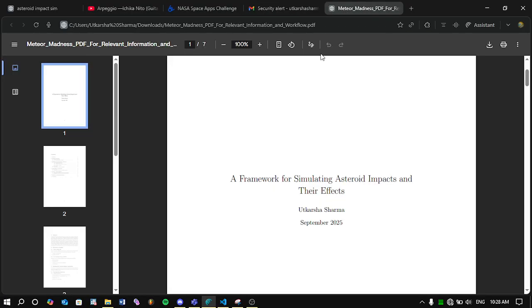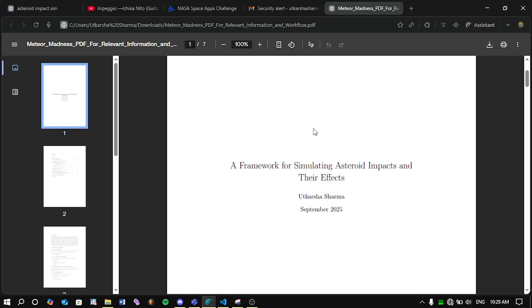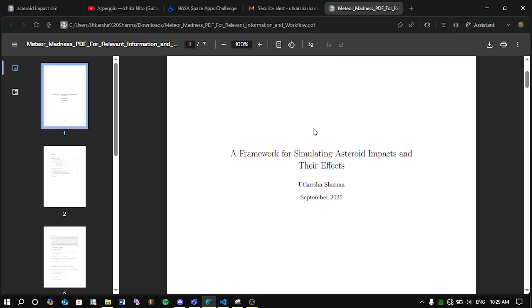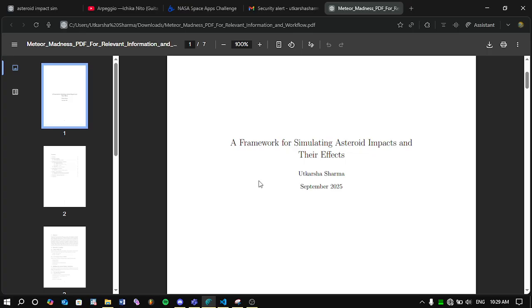Basically, it was about simulating asteroid impacts and seeing the destructive capabilities. And along with that, we had to make it actually simulated. Like, we can't just throw an asteroid on Earth. And we had a team of 6 people, and my job in the team was to actually simulate the asteroid. And if you want to know how it turned out, I'll show it at the end of the video.